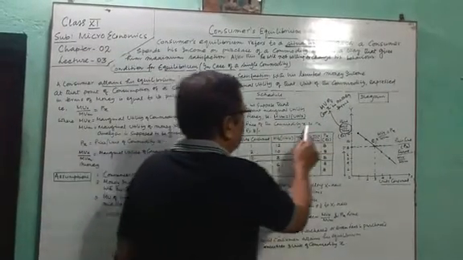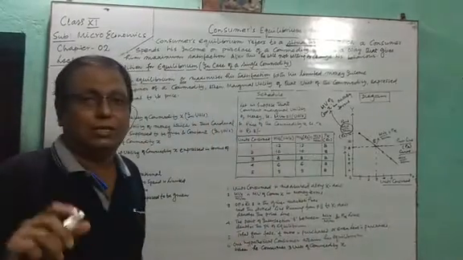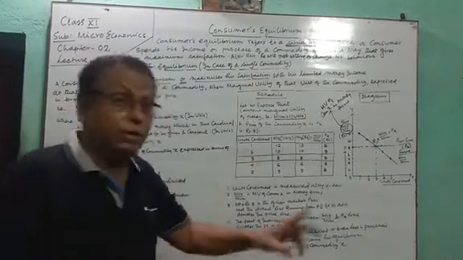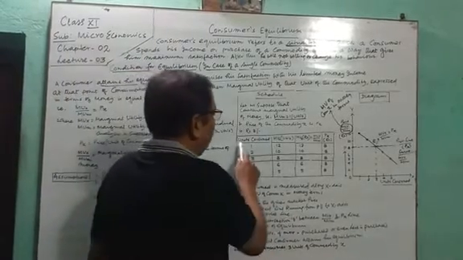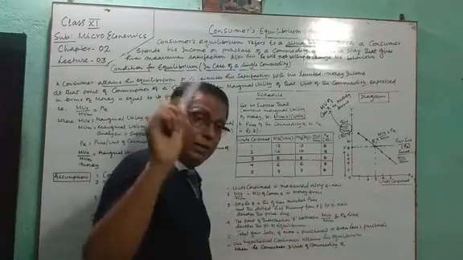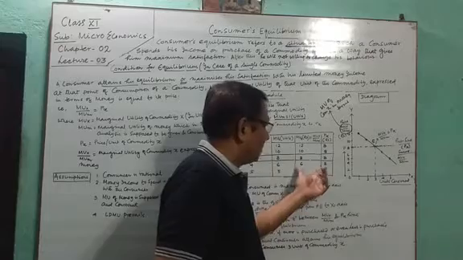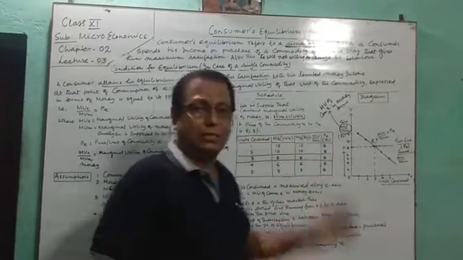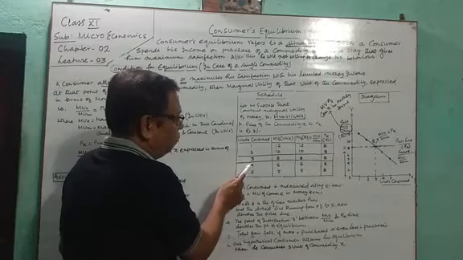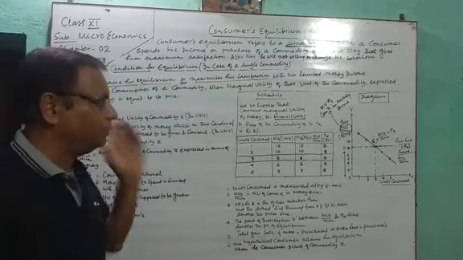And the price of the commodity X, that is PX, is rupees 8. We have supposed that the price of the commodity in the marketplace is rupees 8 per unit. Now, units consumed is in the first column, MUX in utils in the second column, MUX in money, in rupees, in the third column, and PX is in the fourth column. Our consumer is consuming first, second, third, fourth, fifth unit, 5 units of the commodity.